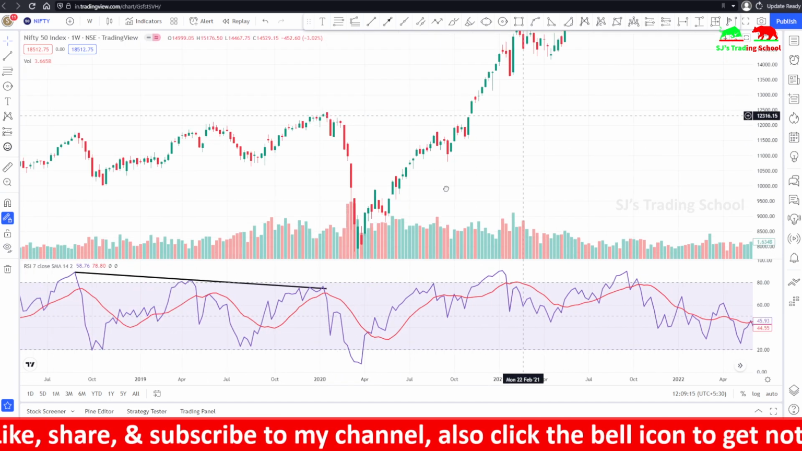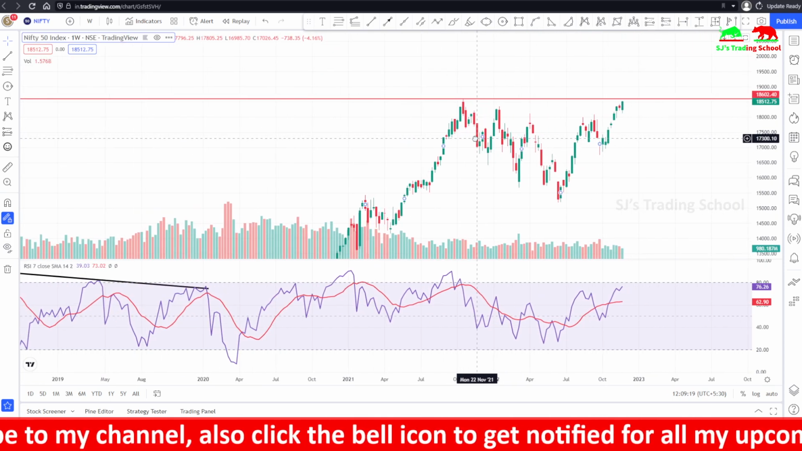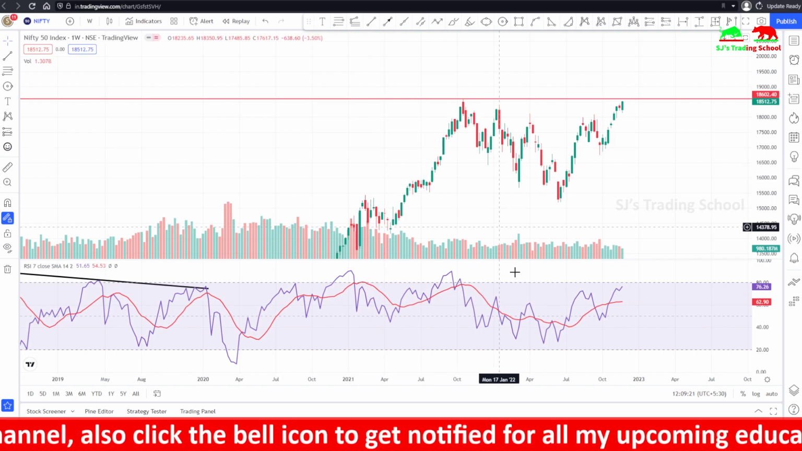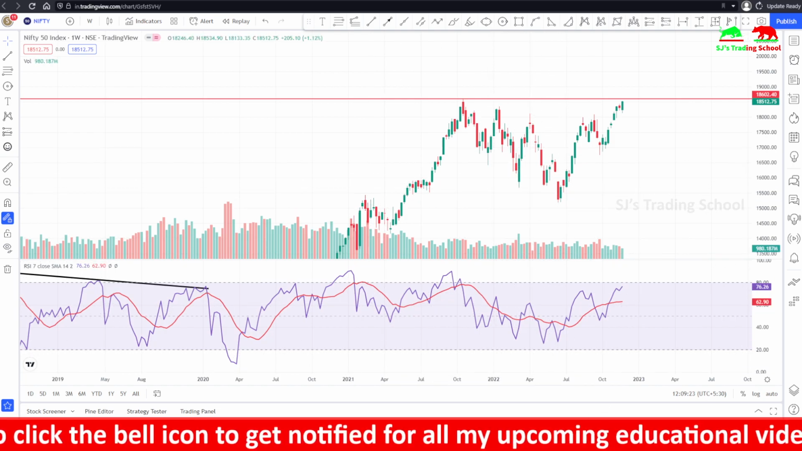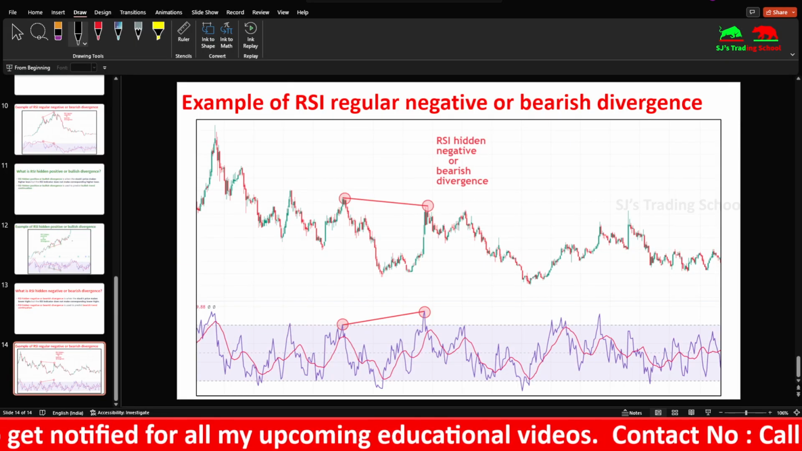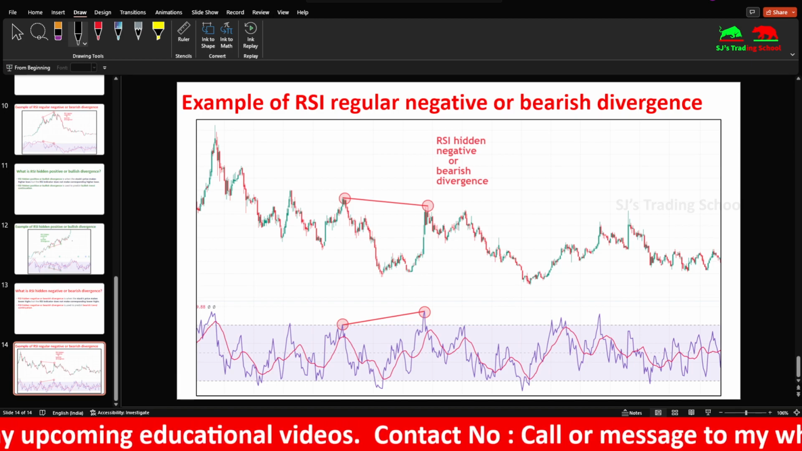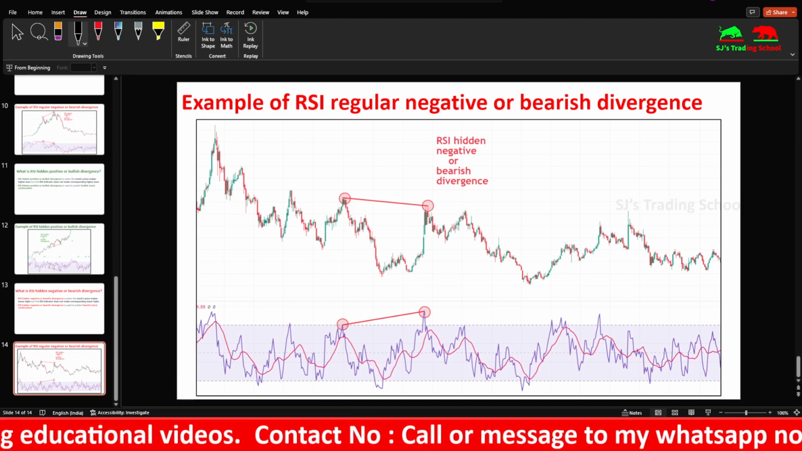So this is very important in case of the RSI indicator. I also forgot to say another thing. There is a thing called zone shift. You can see there is a thing called zone shift. I will show you.